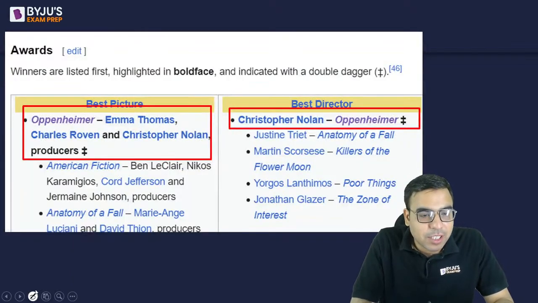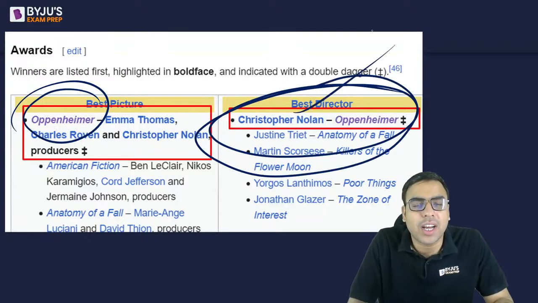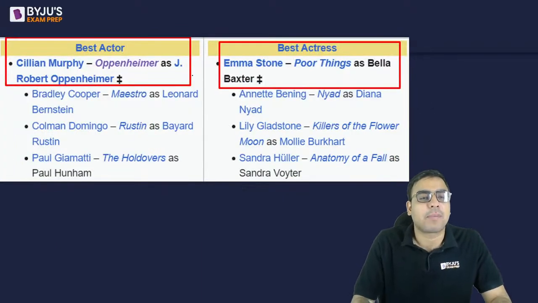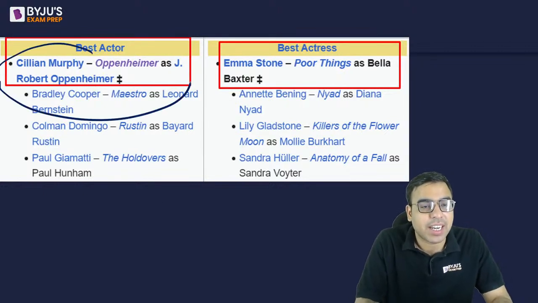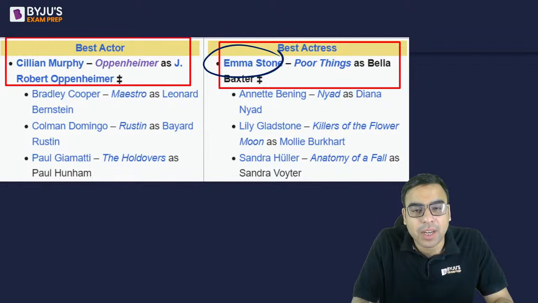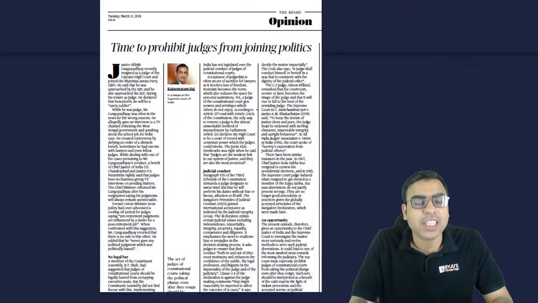So you can say Best Picture, Oppenheimer. Best Director, again Christopher Nolan of Oppenheimer. Then Best Actor Cillian Murphy, है ना, Oppenheimer में एक्टिंग करने के लिए, है ना. And Best Actress Emma Stone for Poor Things is the name of the film. So these are the things. At least इतना आपको पता होना चाहिए. Yes, Payoja Chauhan, very good, you are right. हाँ. So इतना basic पता होना चाहिए.